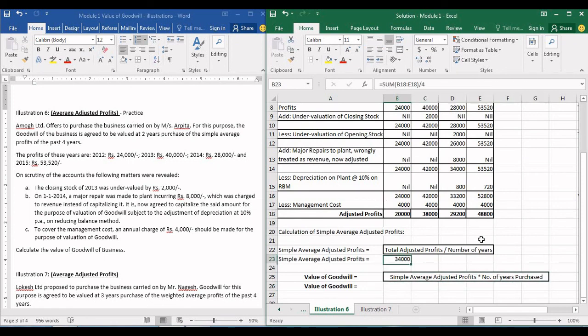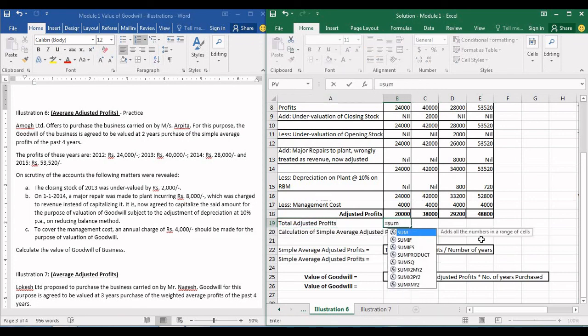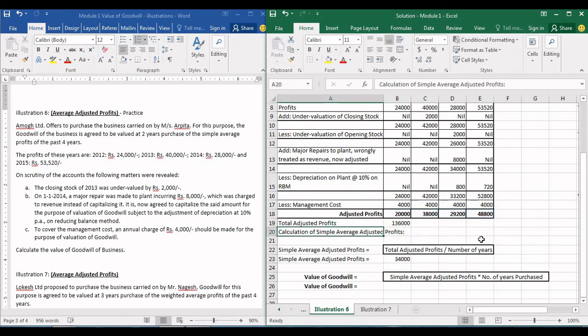I hope you guys have understood what we have done here. We have calculated the total adjusted profit. If you don't want to get confused, we will find out adjusted profits here. Total adjusted profits is nothing but the sum of adjusted profits of all the years. So 1,36,000 divided by 4, you are going to get 34,000.